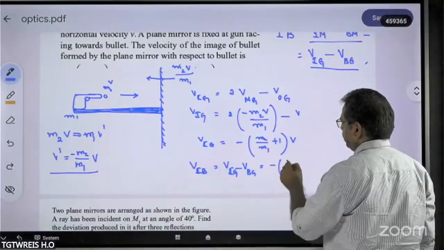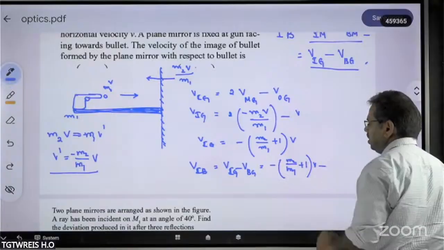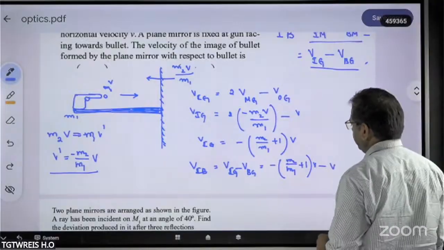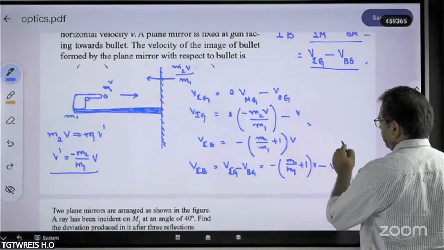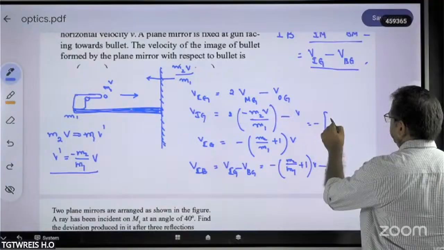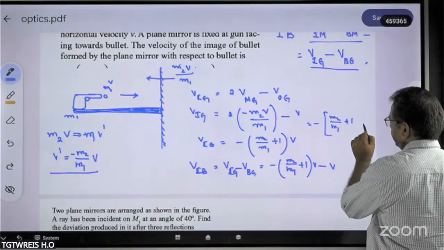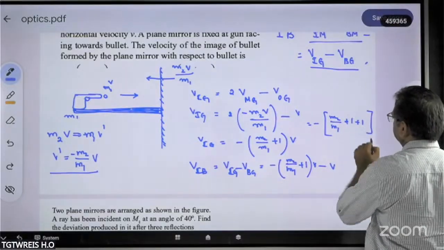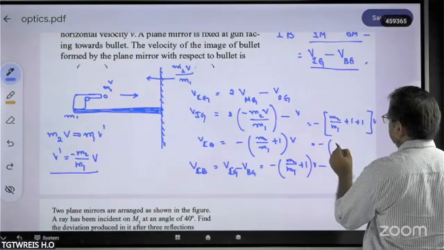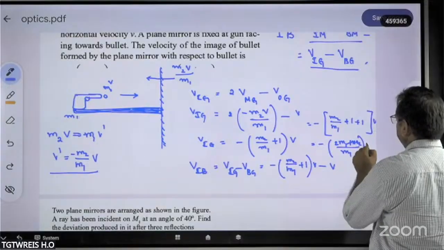Vi with respect to the ground, how much we got? That is minus of m2 by m1 plus 1 into v, minus the velocity of the bullet with respect to the ground, in the same direction. After simplification, if I take v common, you get minus of 2m1 plus m2 by m1 into v.